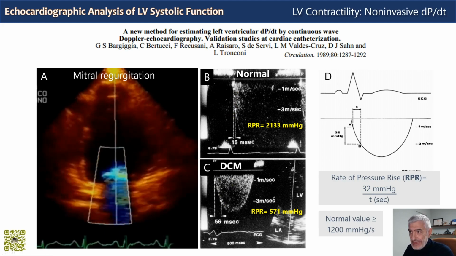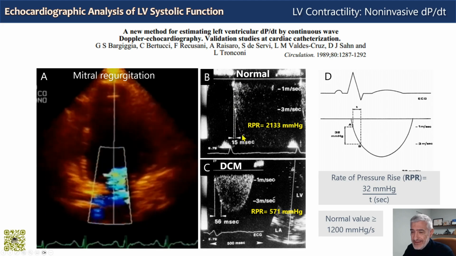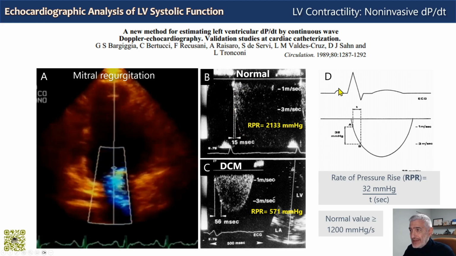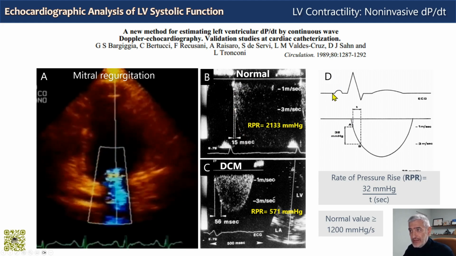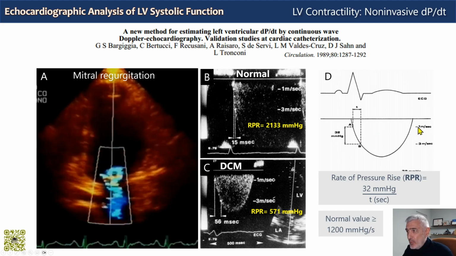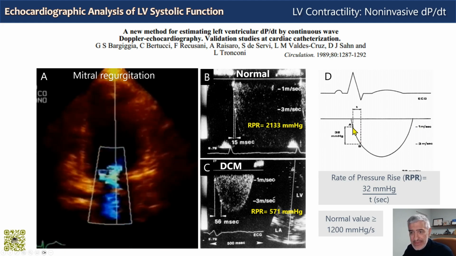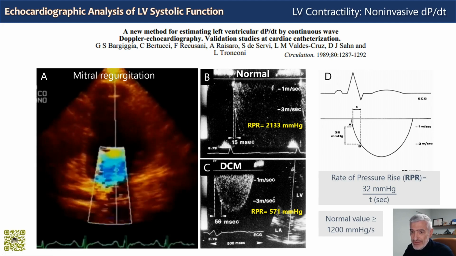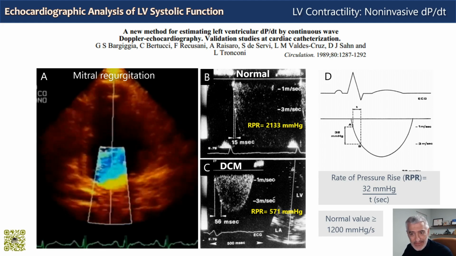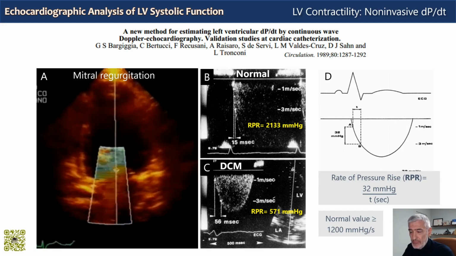We need to identify on the velocity time integral curve 2 points, as shown in panel D, this schematic drawing. The first point is at the 1 meter per second velocity point here, A, which corresponds to a pressure gradient of 4 millimeters of mercury between the left ventricle and the left atrium during isovolumic contraction, according to the simplified Bernoulli equation.